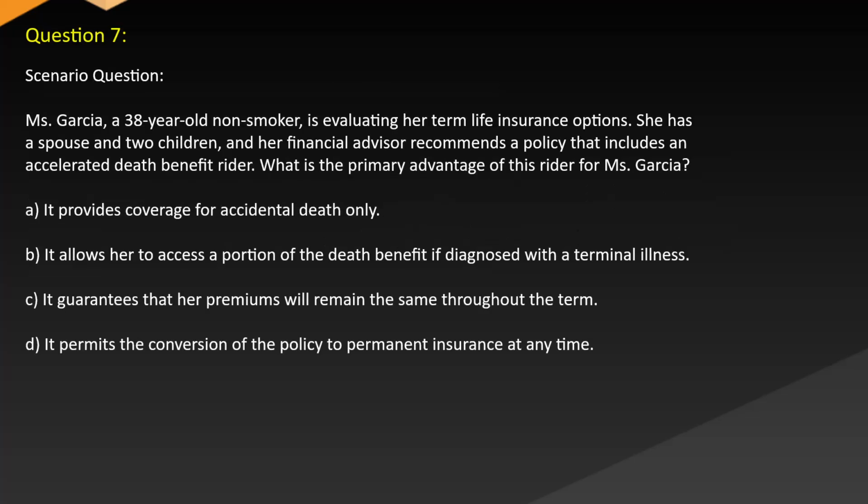Question 7. Scenario question. Ms. Garcia, a 38-year-old non-smoker, is evaluating her term life insurance options. She has a spouse and 2 children, and her financial advisor recommends a policy that includes an accelerated death benefit rider. What is the primary advantage of this rider for Ms. Garcia? A. It provides coverage for accidental death only. B. It allows her to access a portion of the death benefit if diagnosed with a terminal illness. C. It guarantees that her premiums will remain the same throughout the term. D. It permits the conversion of the policy to permanent insurance at any time.